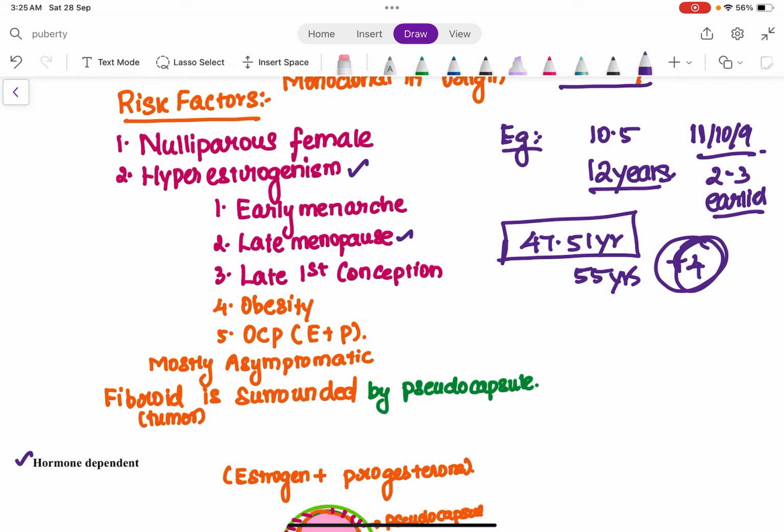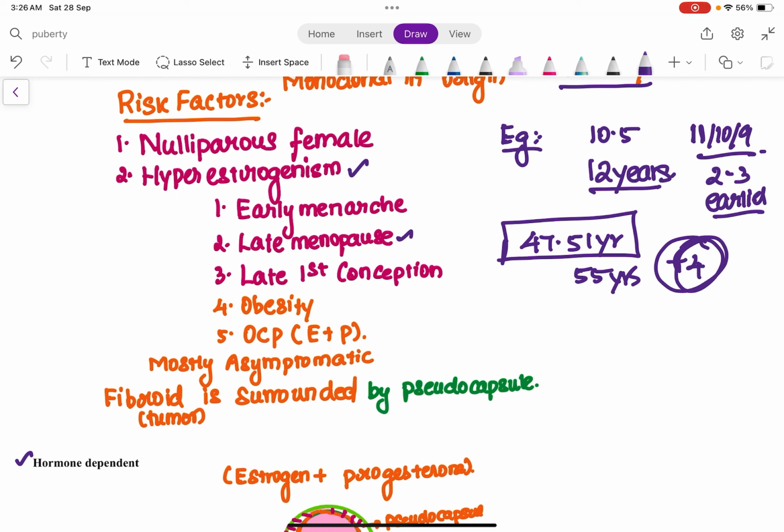So all these conditions: early menarche, late menopause, late first conception and obese females, because in obese females the level of estrogen is going to be high. Since the level of estrogen is high in obese females, they are also at risk for developing fibroids. And also patients who are on oral contraceptive pills.